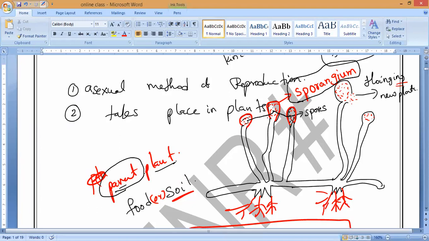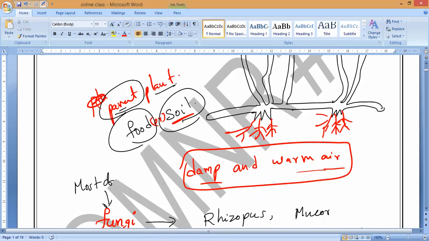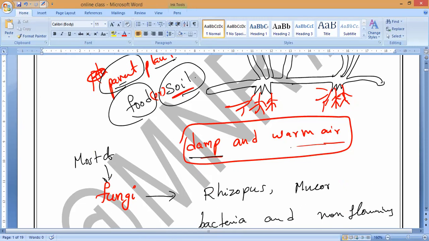Sporangium. I understand. Now when the conditions are suitable, this protective coat bursts, and all the spores start floating and settling down on food or soil wherever they find suitable conditions. What are the suitable conditions? It must be damp and warm air. That is what you have to understand. Once the conditions are damp and warm and they get enough food and soil, they will settle down, start germinating and produce new plants. That is what we call spore formation.